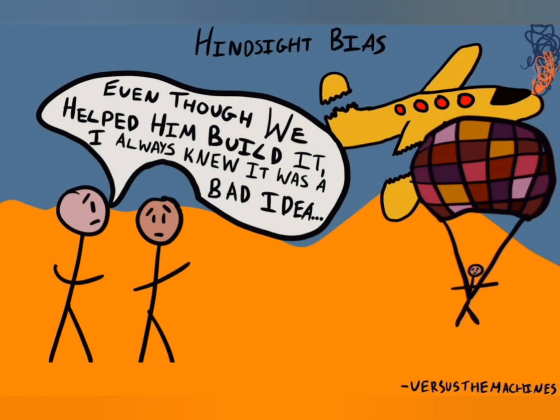The human brain inherently seeks patterns and coherent narratives to make sense of the world. After learning the outcome of an event, our memory tends to reorganize and reconstruct prior knowledge, making it align seamlessly with the current reality. This simplifies complex situations and helps maintain our self-perception of competence and foresight.